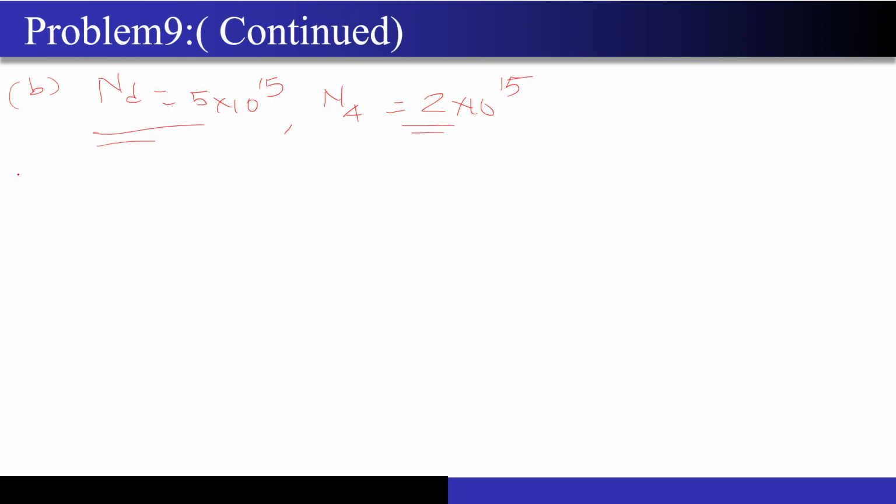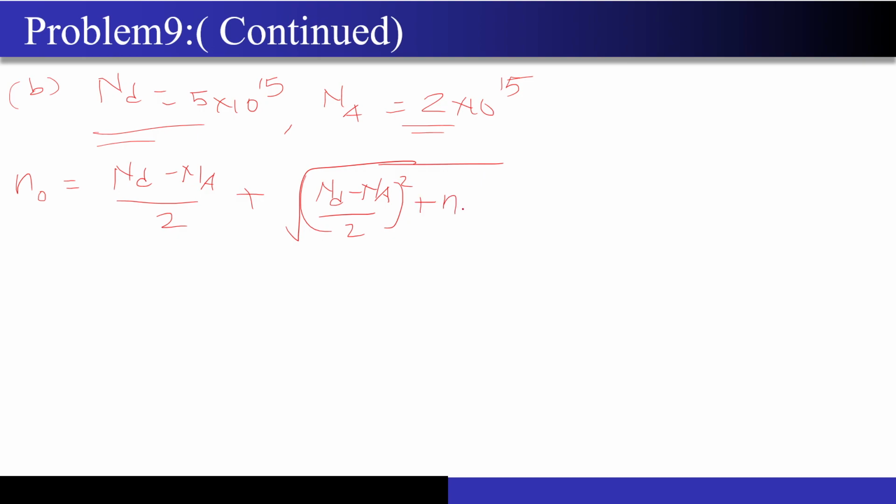So now let's use that formula. That formula told us that N naught is nothing but (Nd minus Na)/2, plus root of ((Nd minus Na)/2) the whole square plus Ni square, right? Now let me check the values of these two things. This is the first and this is the second. If I subtract Nd with Na, it will come out to be (3 into 10 to the power 15 divided by 2) the whole square, right? And the value of Ni is 1.5 into 10 to the power 10 the whole square,